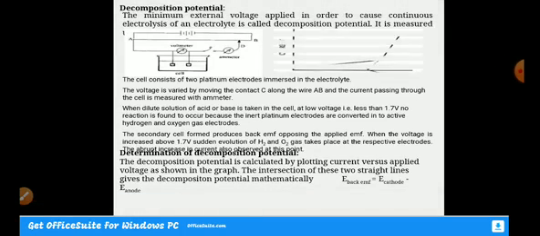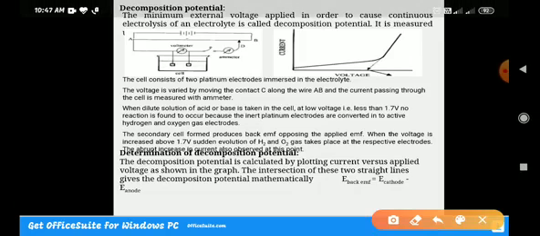We can see here a graph where we are plotting the current versus the applied voltage. In the initial stage there will be no reaction, there will be no evolution of hydrogen and oxygen at the respective electrodes, because the platinum electrodes get converted to active hydrogen and oxygen electrodes. See this line, there is no reaction. As and when we apply voltage more than 1.7, there is an abrupt increase in the current. That means the evolution of oxygen and hydrogen at the respective electrodes is taking place.